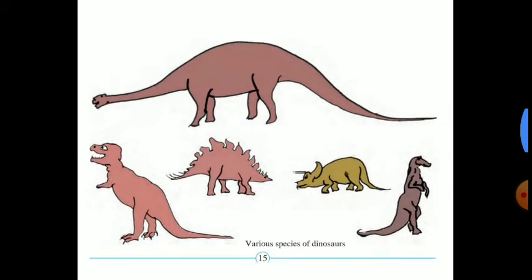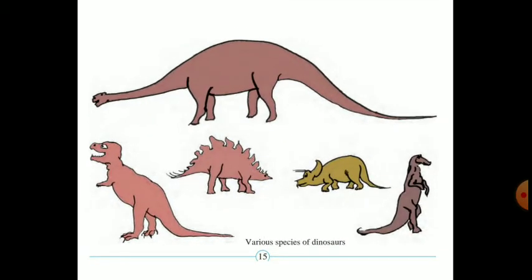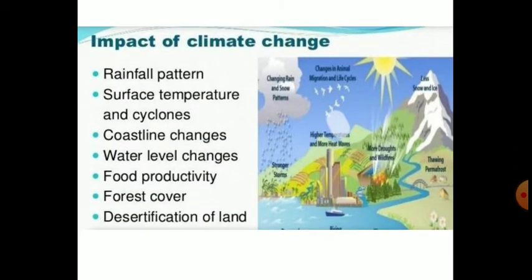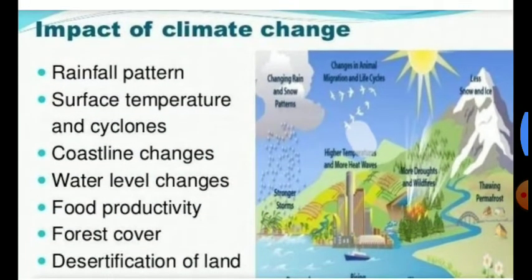So these are the different species of dinosaurs, you can see that. And how big they were, enormous in size, but they could not adapt to nature, so they became extinct. So the impact of climate change: climate change is an important thing on our earth.